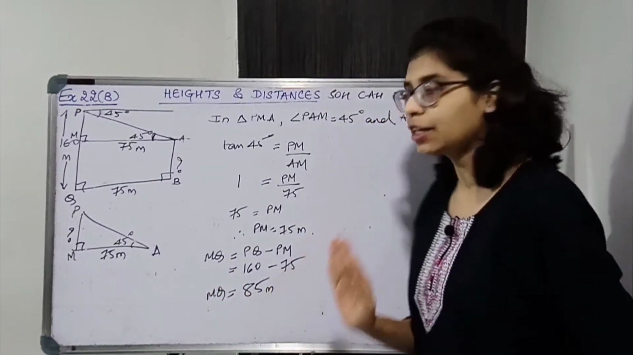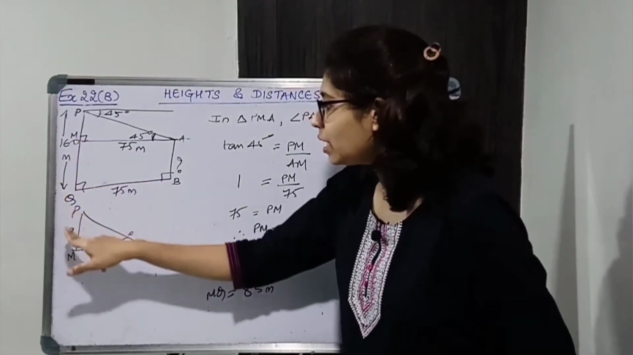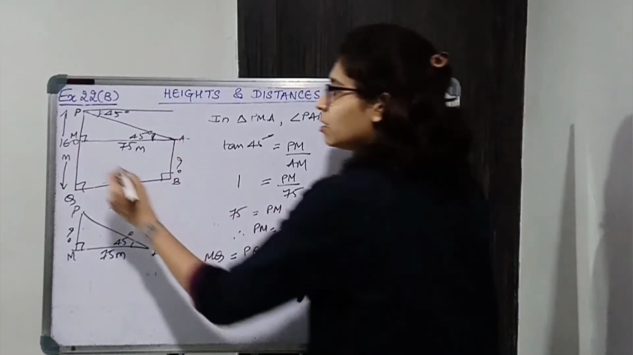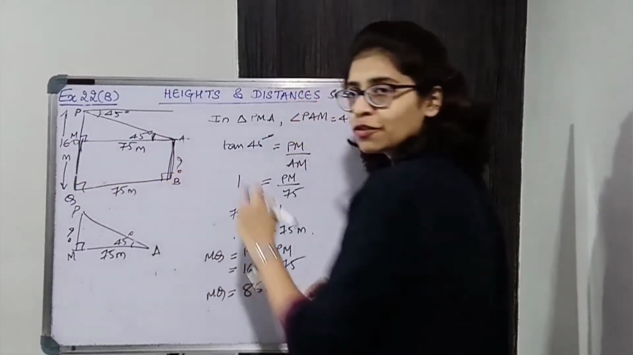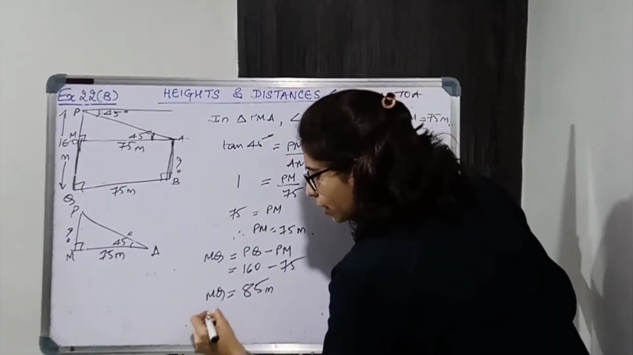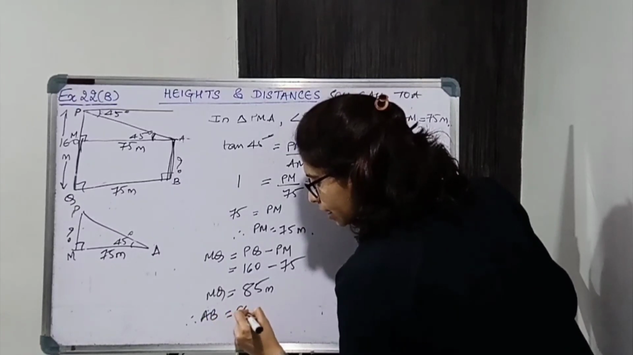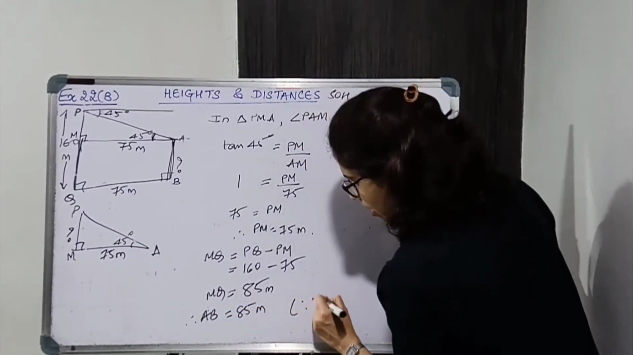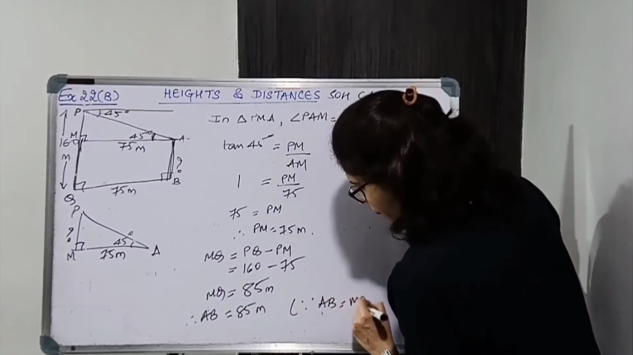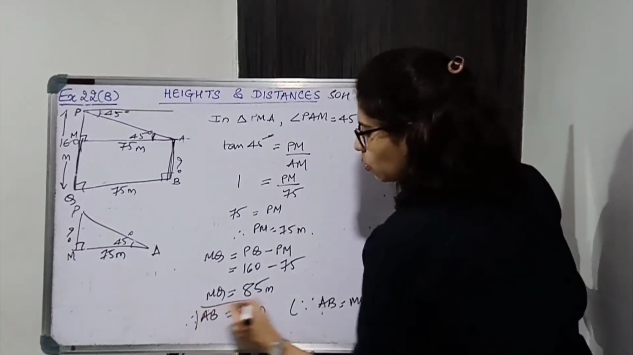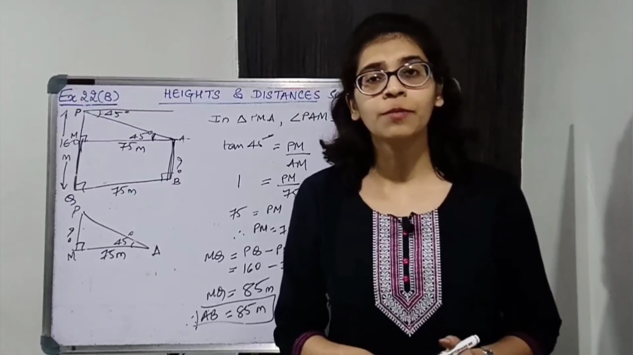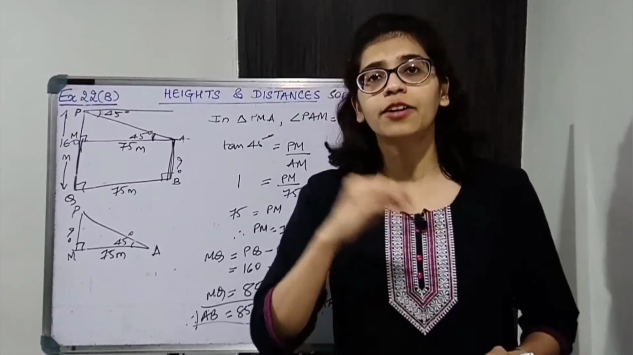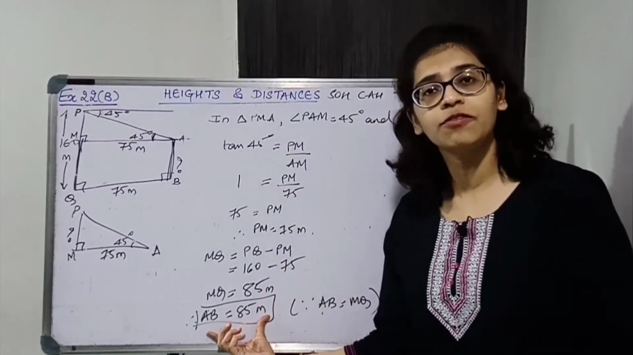Don't forget correct unit. MQ मिल गया. MQ is equal to AB. This is equal to this, opposite sides of rectangle. So therefore AB is equal to 85 meters. Write down, since AB is equal to MQ. So we found the height of the first tower, it is 85 meters. Okay, so write down the final statement. The height of the first tower is 85 meters.